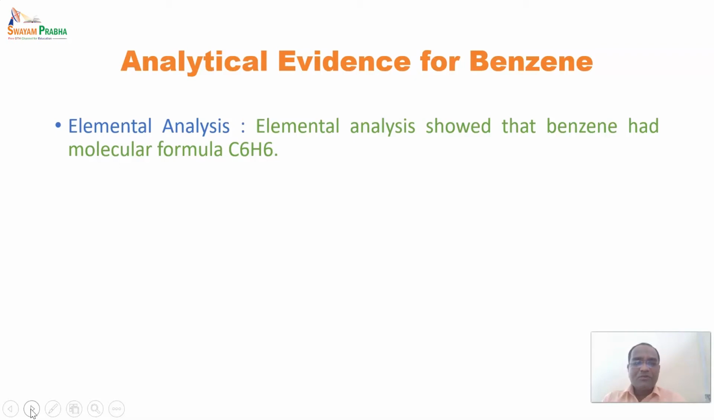Elemental analysis showed that the benzene molecular formula is C6H6. So the percentage of carbon and the percentage of hydrogen have been calculated in elemental analysis. The name itself indicates that elemental means the percentage of an element in the given compound has been determined. It was found that the elemental analysis of benzene gives the molecular formula C6H6. It depends on the percentage of carbon and hydrogen, and using the molecular weight it has to be calculated.